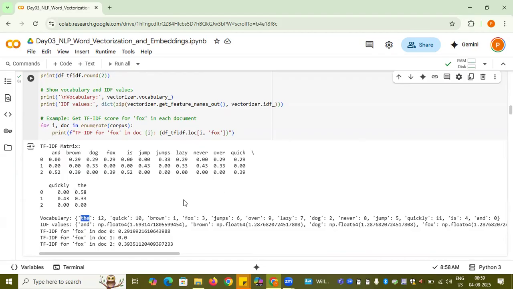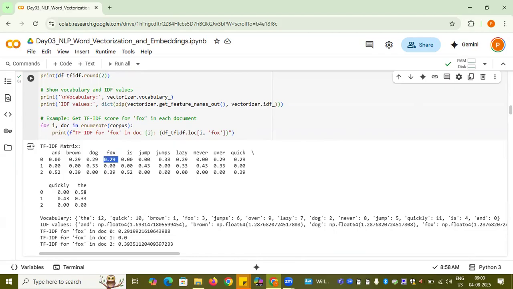Now, TF-IDF for fox is doing the same thing. It printed for the fox 0.29 as the value for the zeroth document, 0 as the value for the second document, and 0.39 as the value for the third document, right? So this is important and very useful with respect to the bag of words that we discussed.